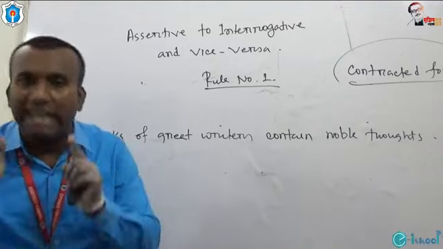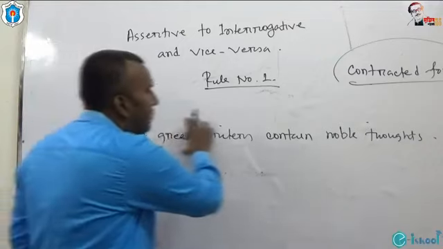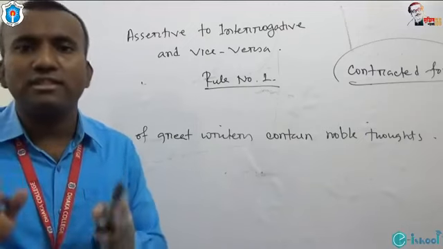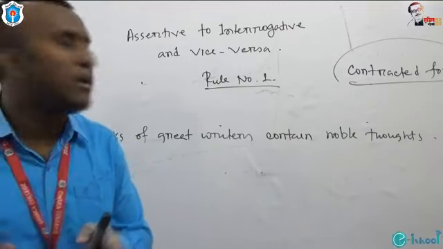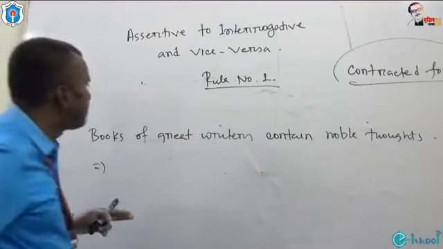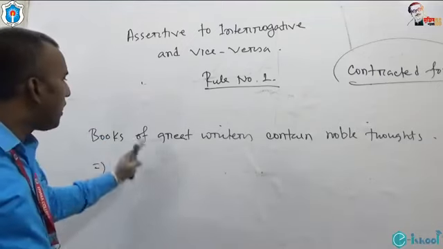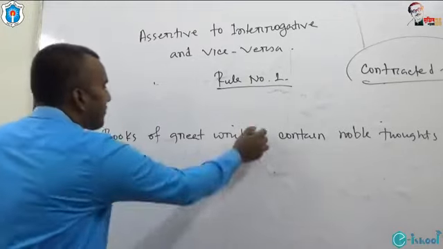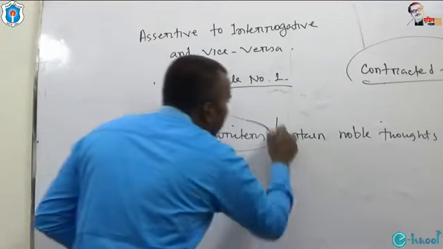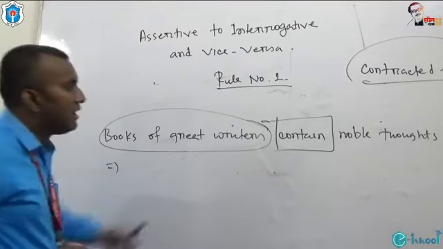It depends on the main verb of this sentence. What is the main verb of this sentence? The portion 'books of great writers' belongs to the subject. This, contain, is the main verb of this sentence.